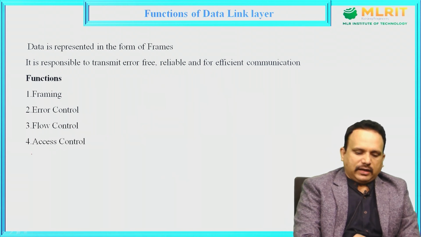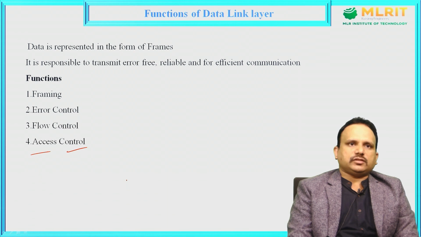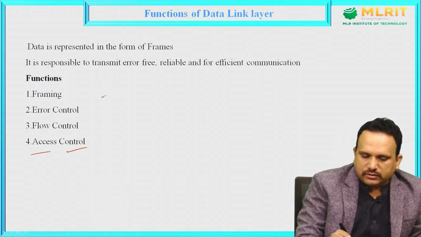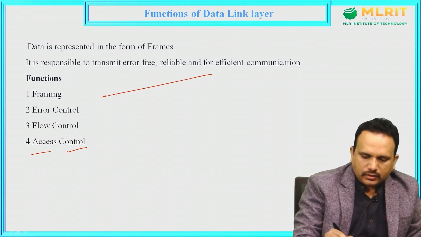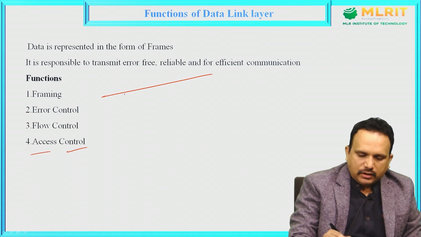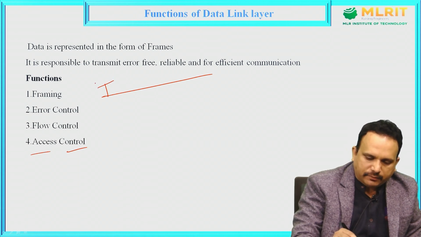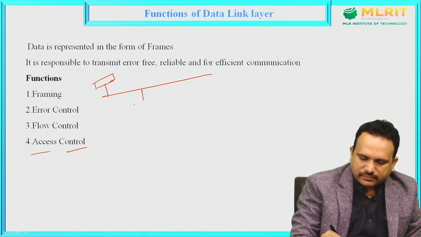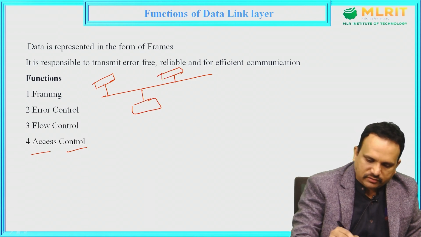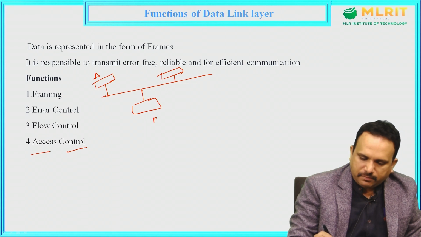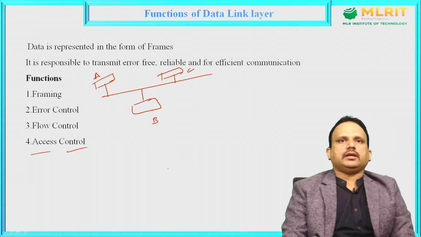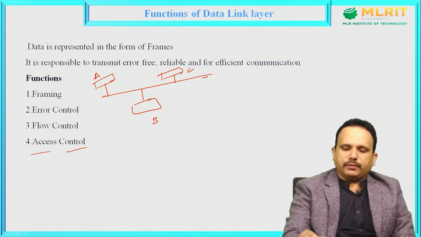What is the access control mechanism? For example, this is the communication medium, and it is being shared by n systems. Here we have 3 systems: system A, system B, system C. Which system should access this medium first?